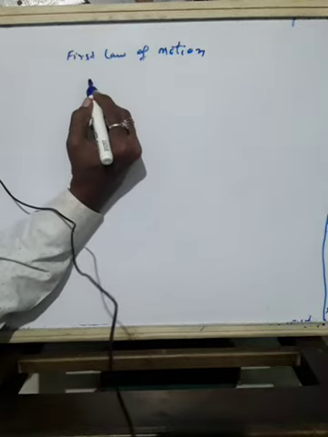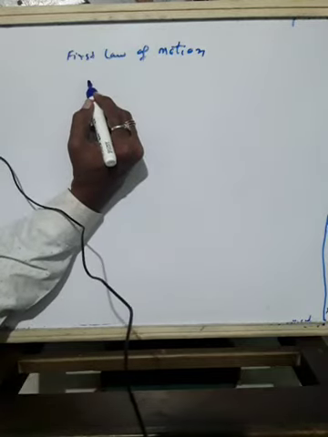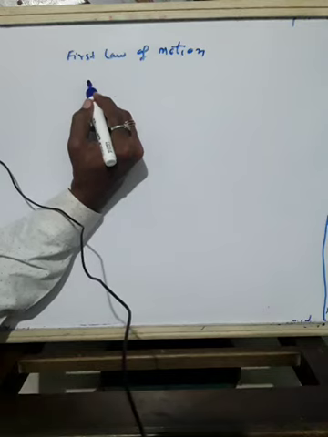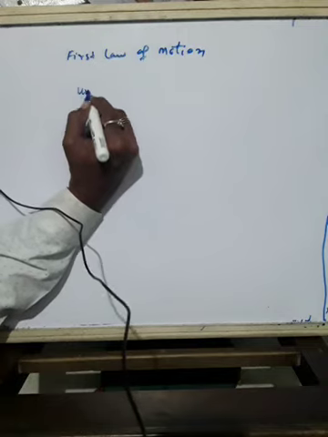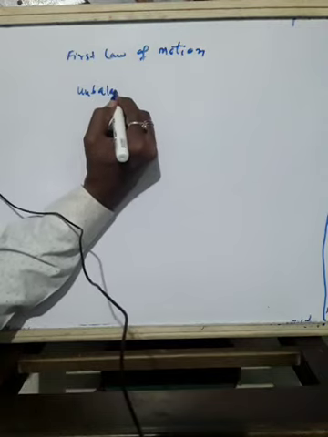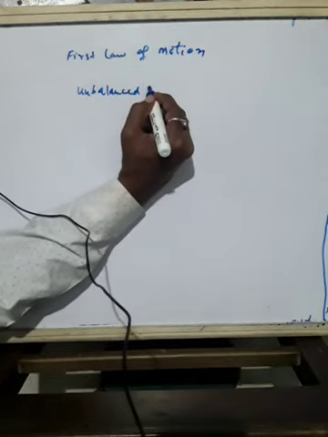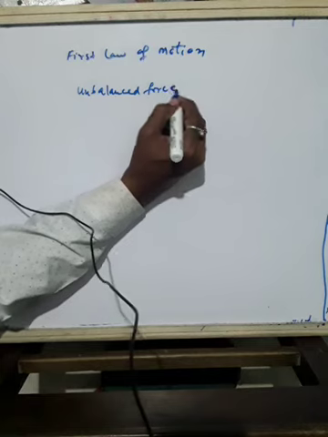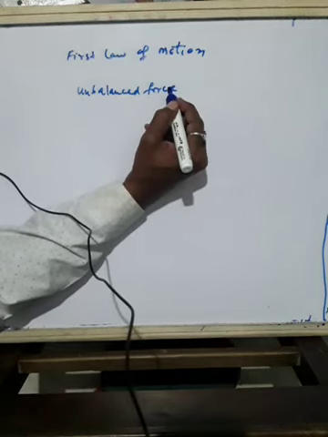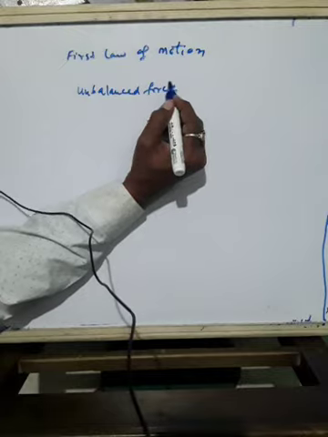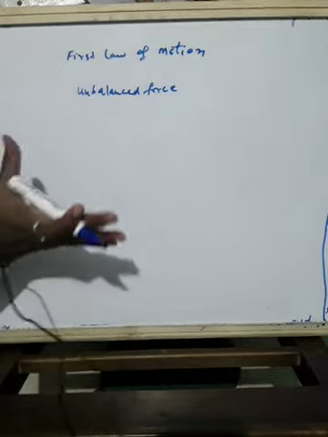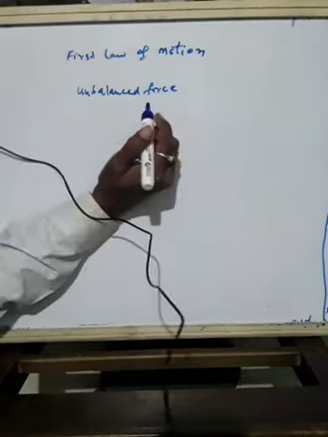No net force is required to maintain the motion of an object.